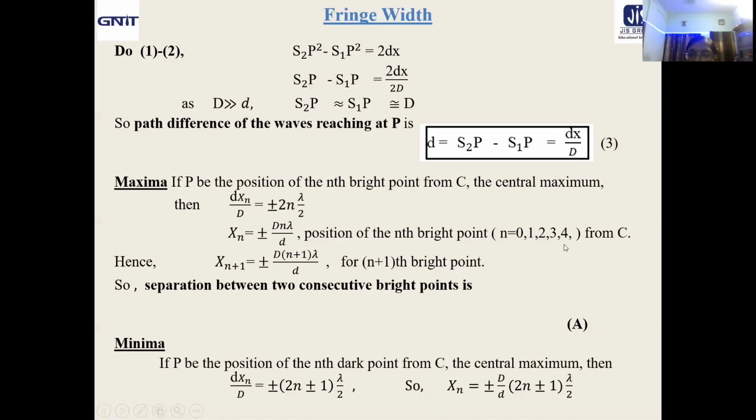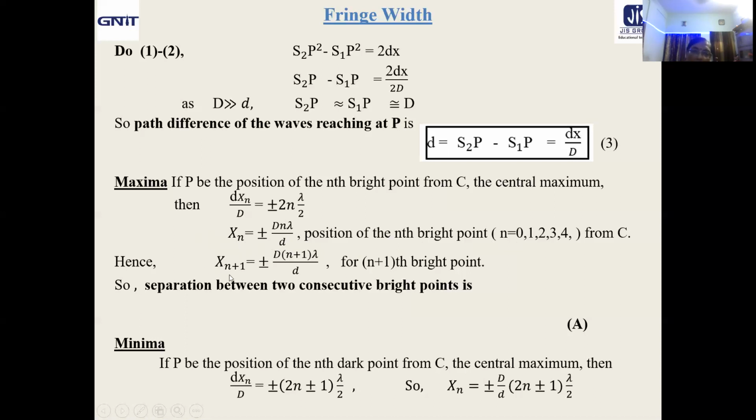Obviously n equal to 0, 1, 2, 3, 4. If you put n equal to 0 here, what you will get? This will be 0. n equal to 0 means the position of central maximum, and position of central maximum means the point C itself, the reference point with respect to which you are taking the distance. So central maxima, obviously it will be at 0.